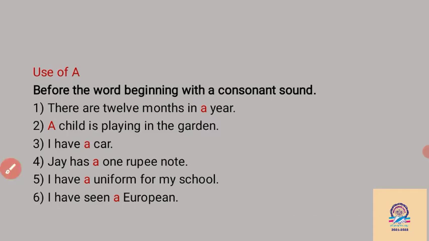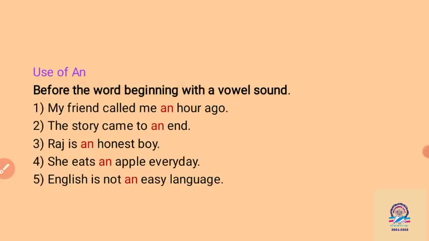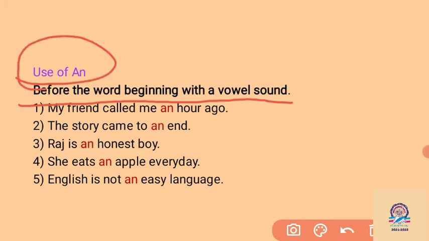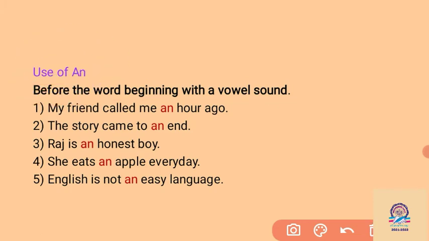So we have to use the article "a" before the consonant sound of the noun here. Then we see here, before a word beginning with a vowel sound, we have used "an". So remember, we have to take the support of the Gujarati vowels here, like a, e, i, o, u. So the noun is beginning with a vowel sound, so we have to use the article "an".